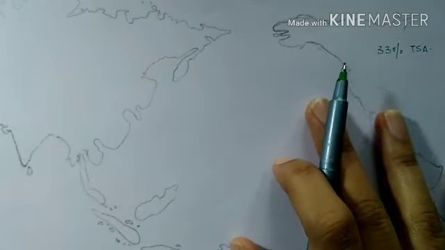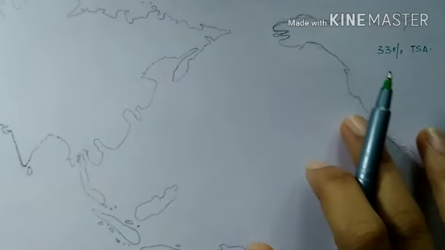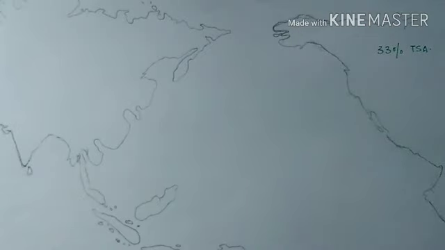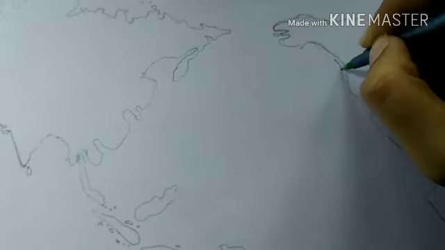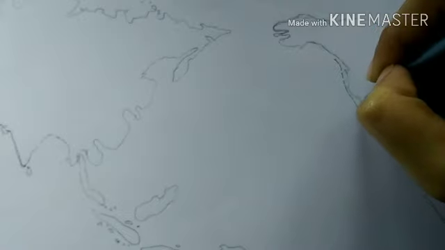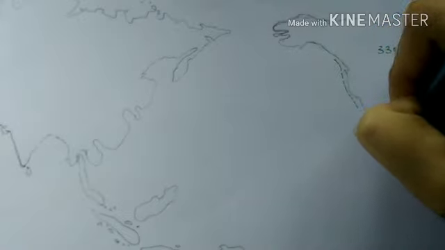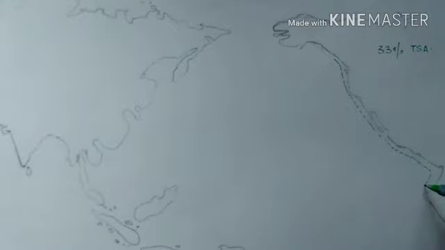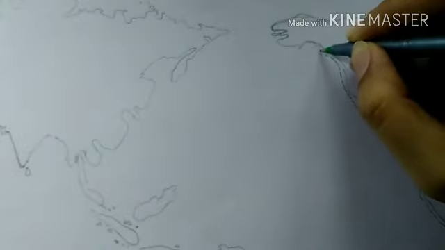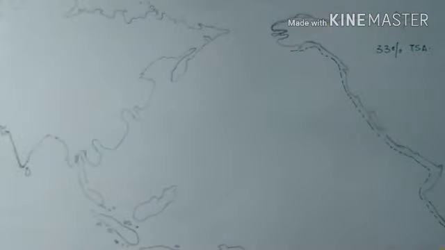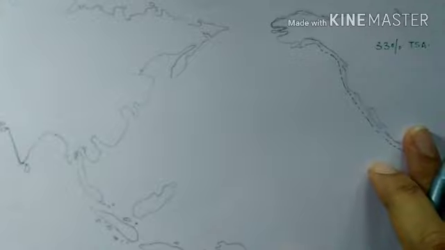Due to the presence of the Rockies and Andes Mountains parallel to the western coast of North America and South America respectively, so we have the Rockies Mountain here and the Andes Mountain here, because of them the continental shelves here are very narrow. Here we will have narrow continental shelves, and their width is about 80 kilometers, only 80 kilometers.